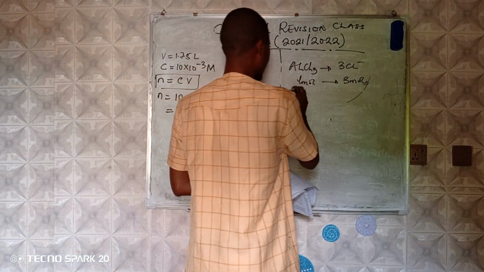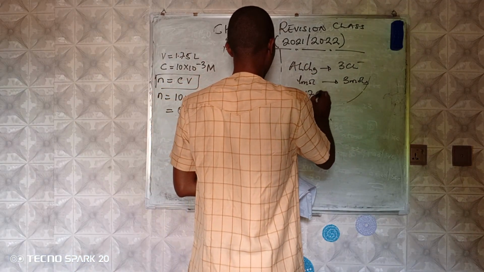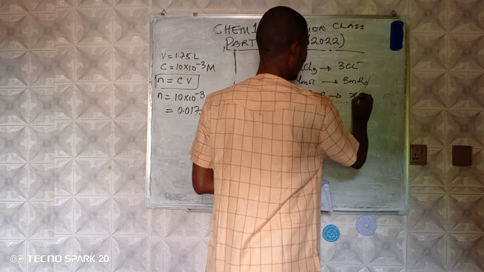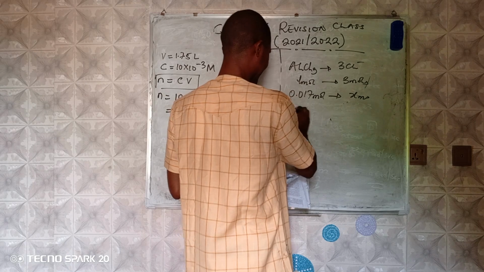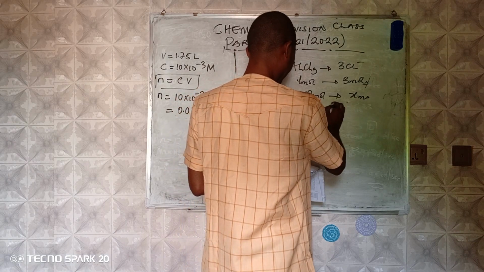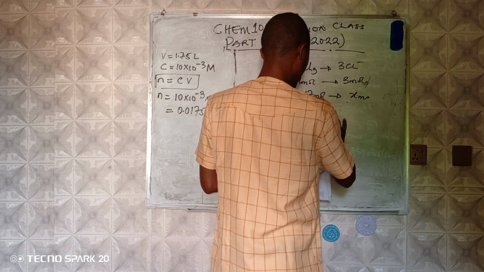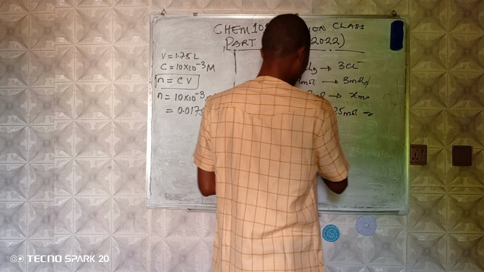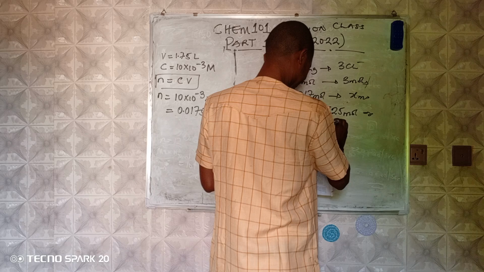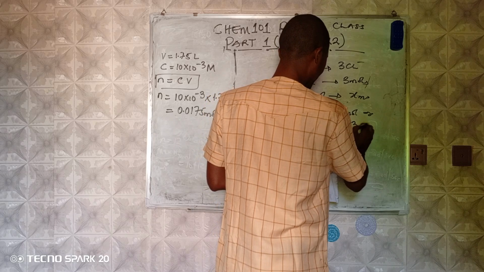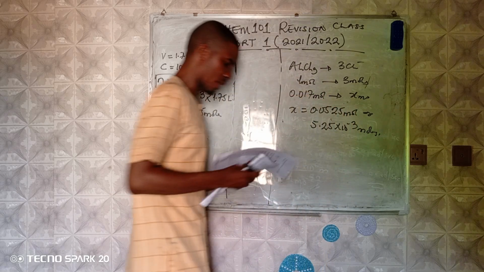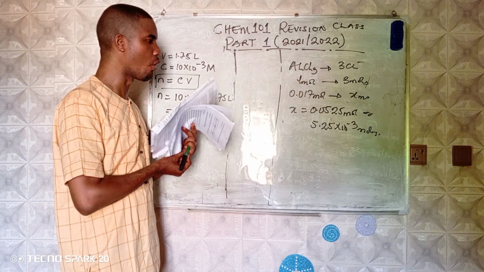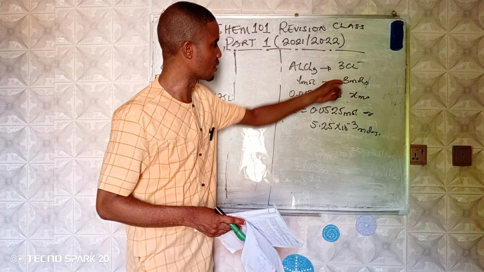So we have 0.0175 moles of this, which will now give us how many moles of this? X moles. And if we do that, X becomes 0.0525 moles, or 5.25 times 10 raised to the power minus 3 moles. Remember that the question says, calculate the number of moles. So this is the number of moles that will be produced.